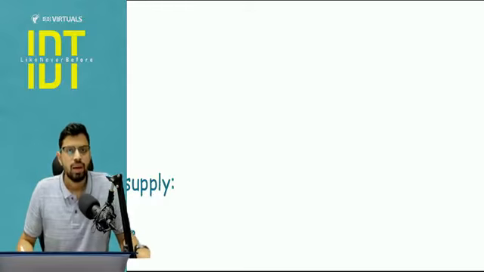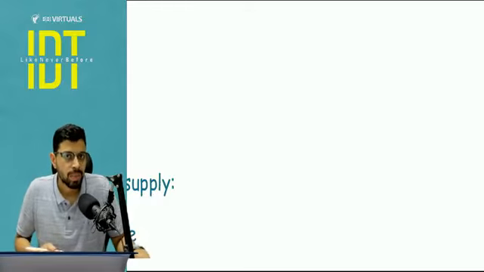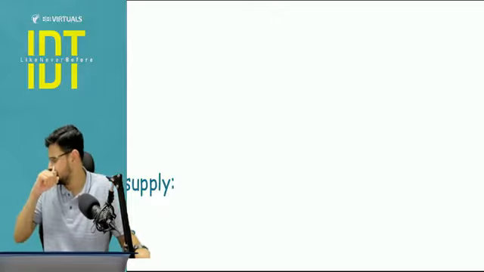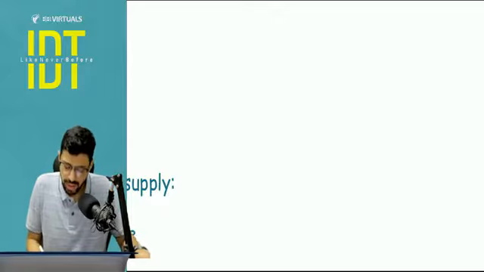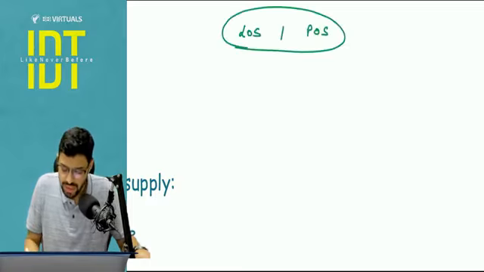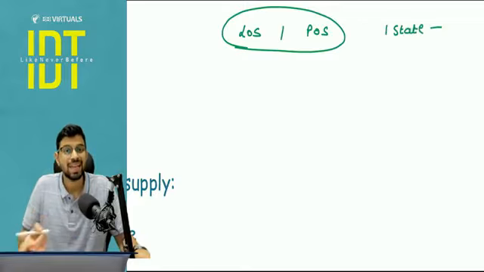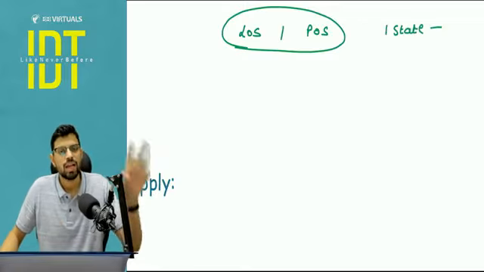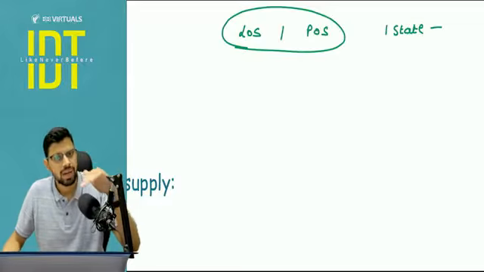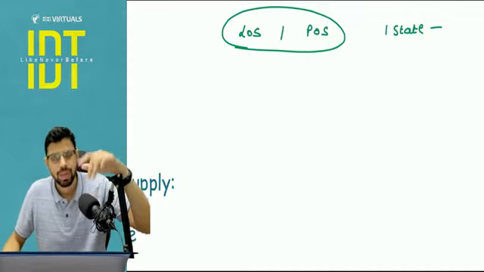Now understand, first of all, to determine the nature of transaction, we need two ingredients. One is the location of supplier and one is the place of supply, right? Now if these two are in one state, then it becomes an intra transaction, otherwise it becomes an inter nature transaction. Okay, so if it is in one state or one UT, it is an intra nature, otherwise it is an inter nature, for which IGST will be levied.